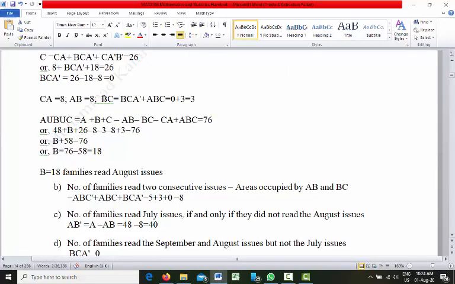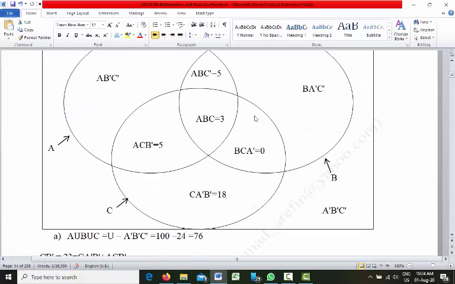Now let us find what is BC. So BC means this portion where both circle B and circle C is there.